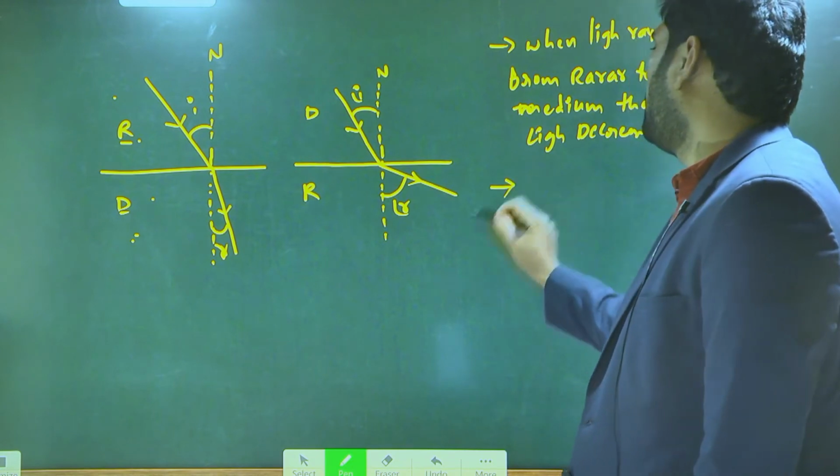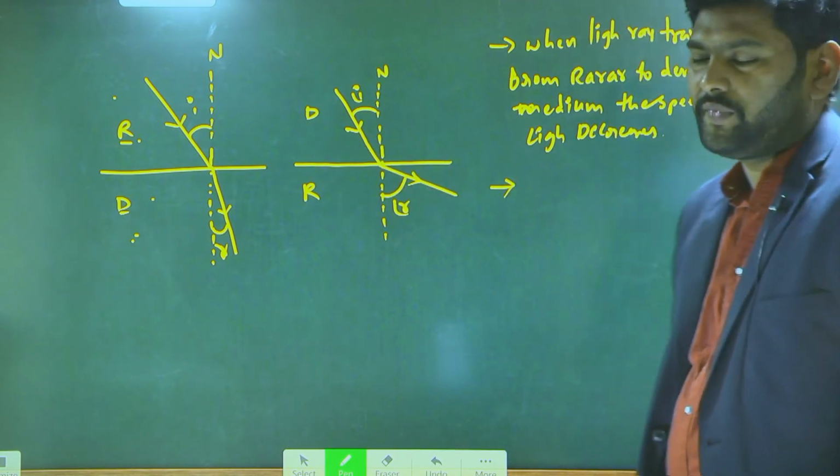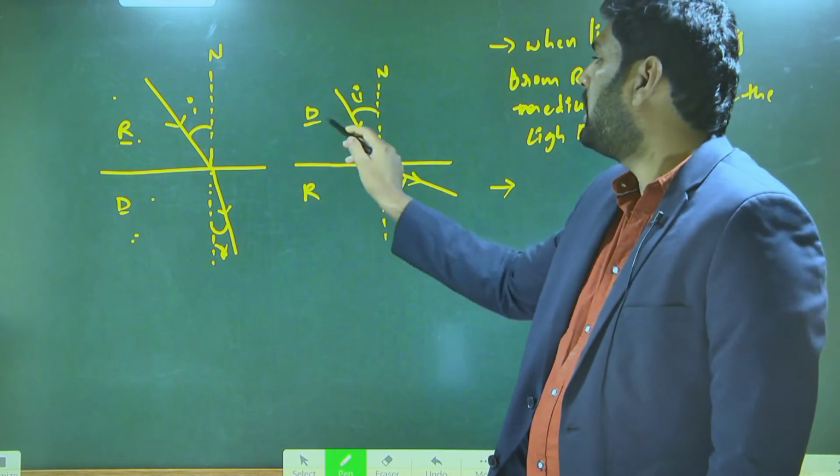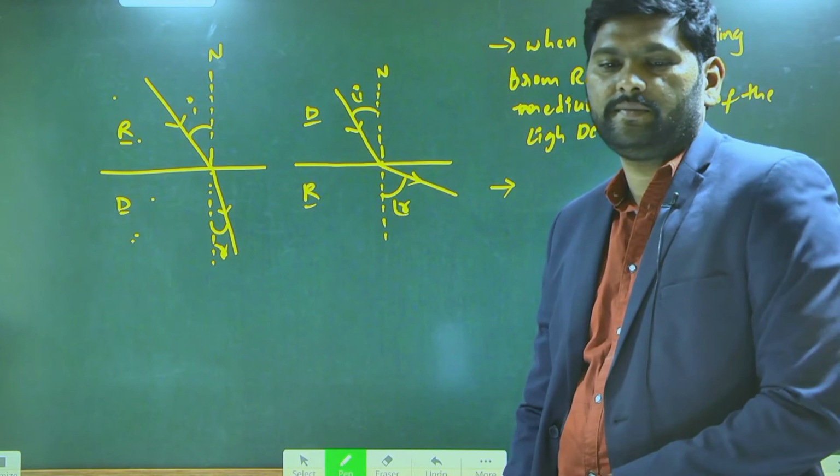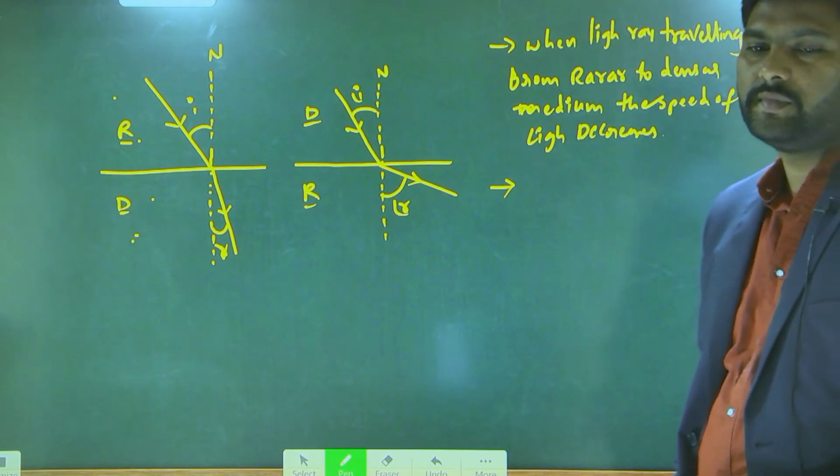In the same way, in the second diagram, when a light ray travels from denser to rarer, does the speed of the light ray increase or decrease? Increases. Very good.